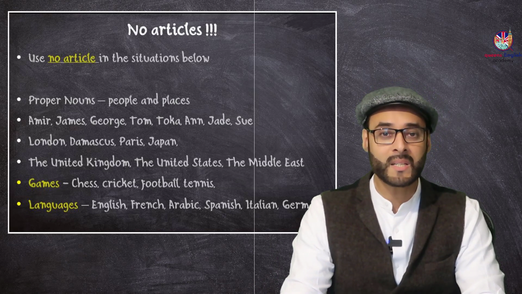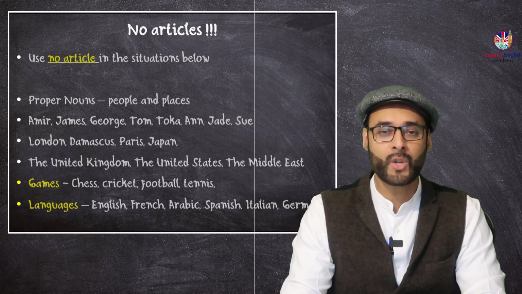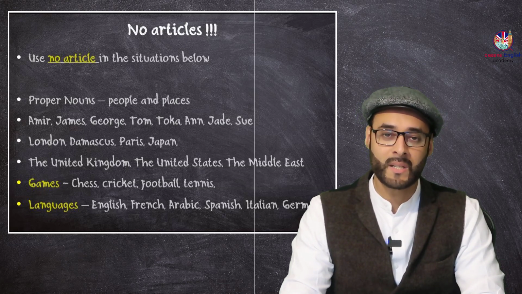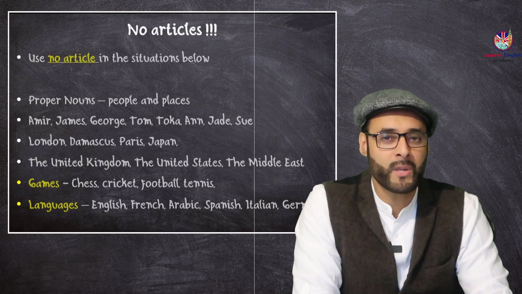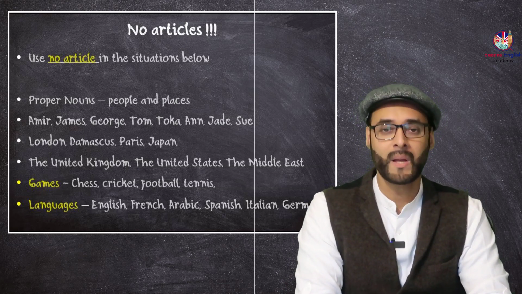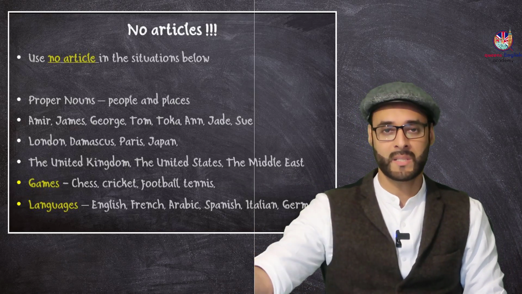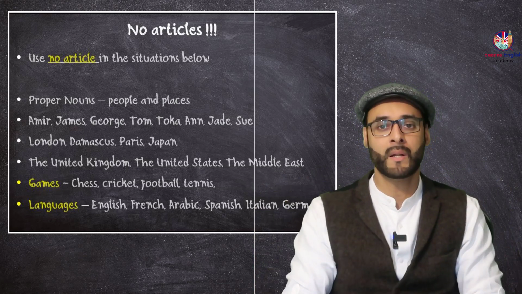Places like London, Damascus, Paris, Japan, the United Kingdom, the United States, the Middle East. Now you will ask, why am I using the here now? That's because that is the complete name of that place. We say the United States. That's the proper name for it.